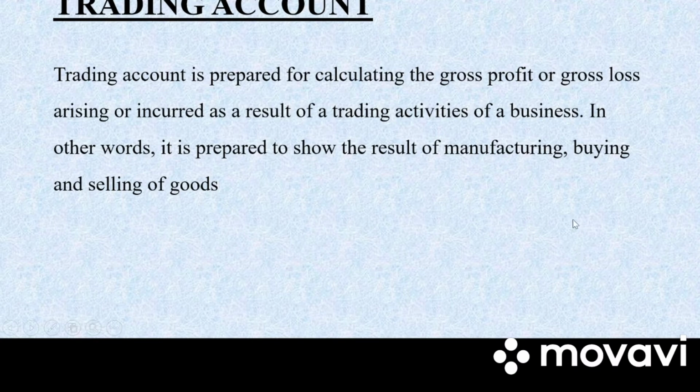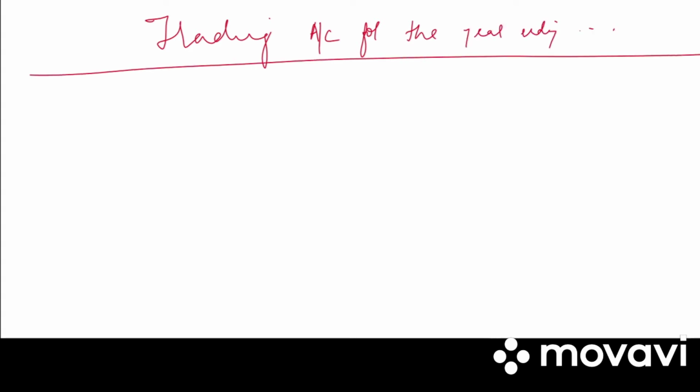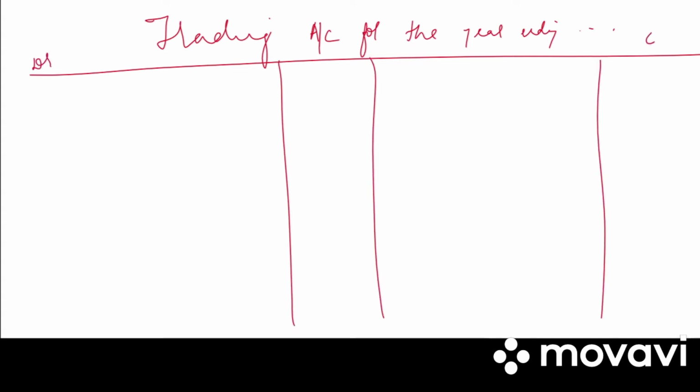So now I'll show you how we prepare the format of a trading account. Trading account for the year ending. Then we have particulars, amount, particulars and amount. We have debit side, credit side.